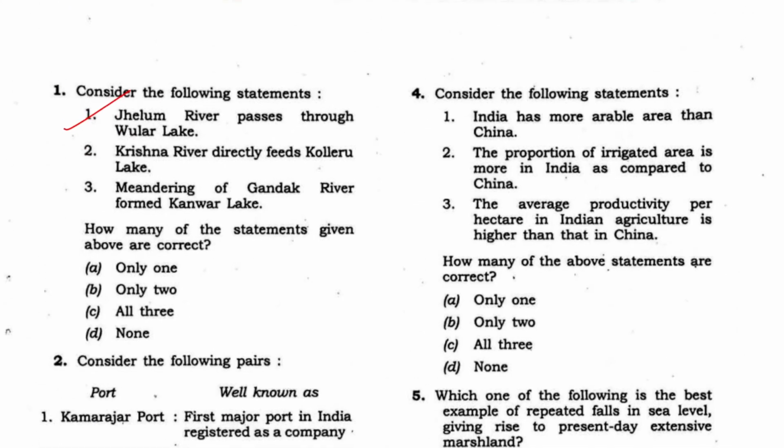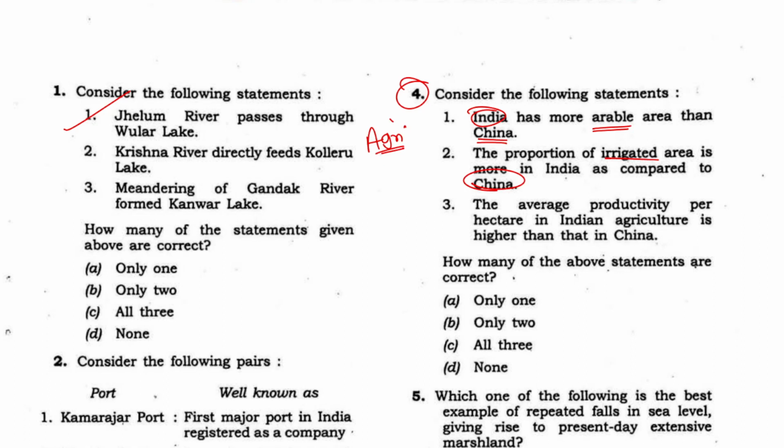Read NCERT. Now, next one we'll see quickly: India in comparison to China, India has more arable area, proportion of irrigated area. This question is about agriculture basically, and it is comparing India with respect to China. China is the only geographically equivalent country to India, and we cannot have comparisons with Pakistan, let's say economically or agriculturally, or with Sri Lanka, Afghanistan, or Myanmar.